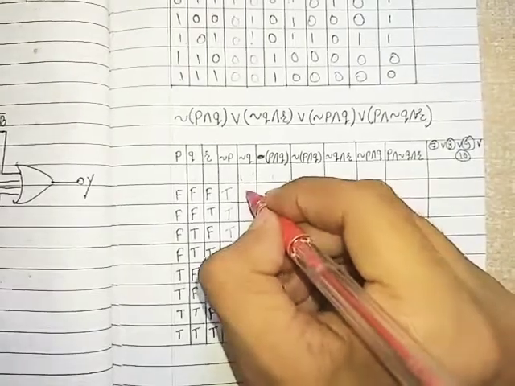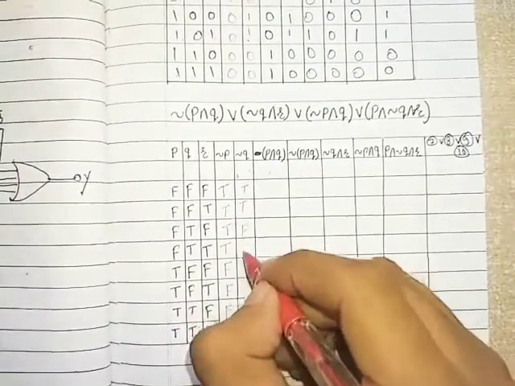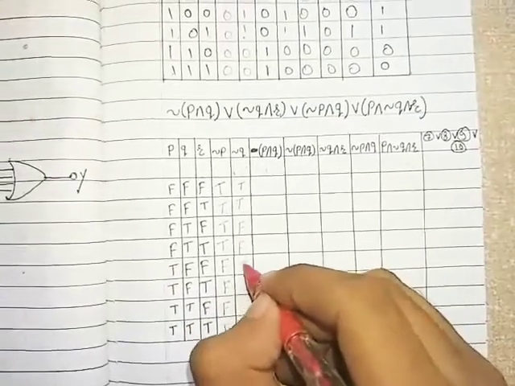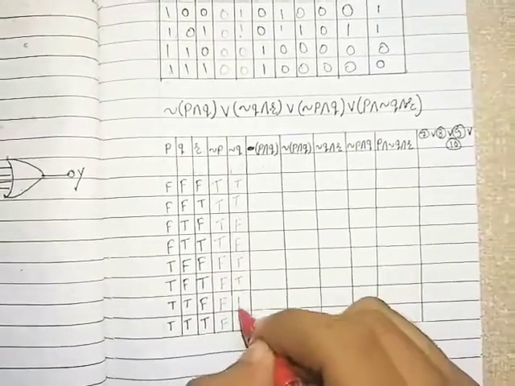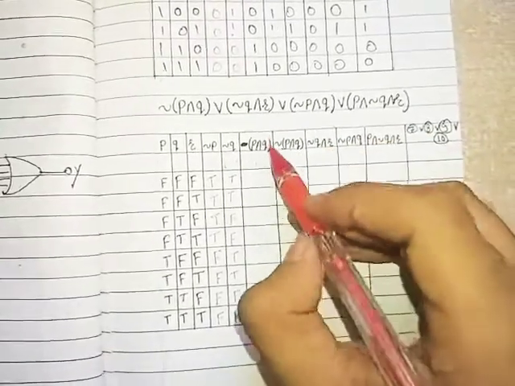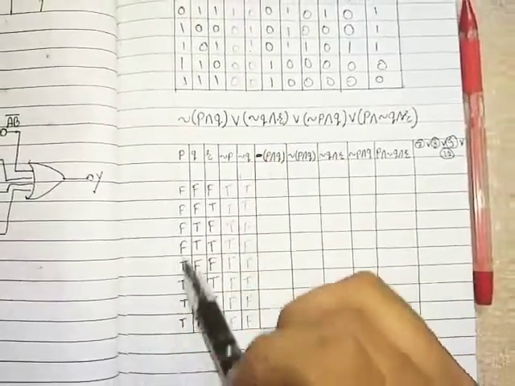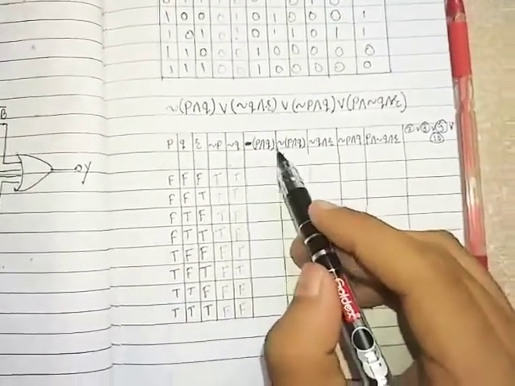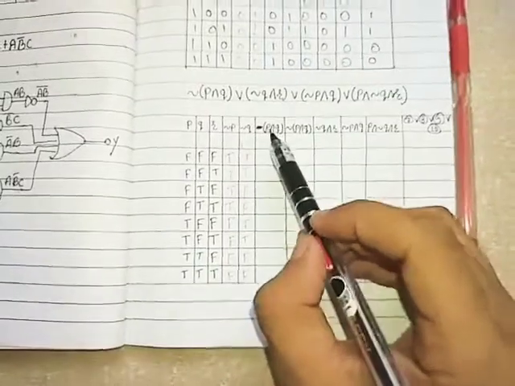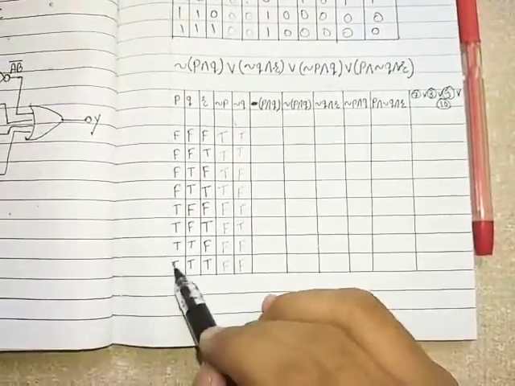Here as well. Now we require P conjunction Q. Here is P, here is Q. When both the statements are true, the P conjunction Q will be true. Here are the 2 conditions when both the statements are true.